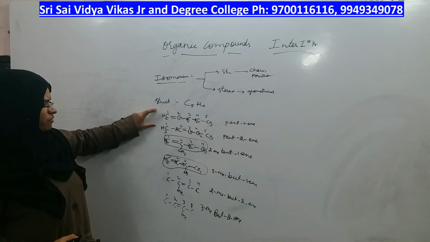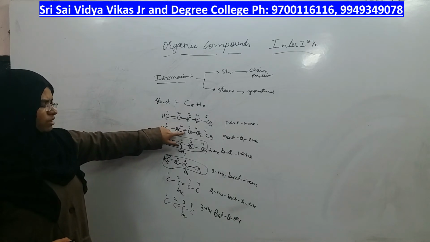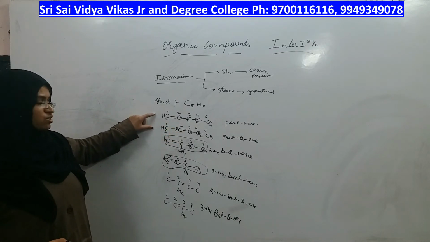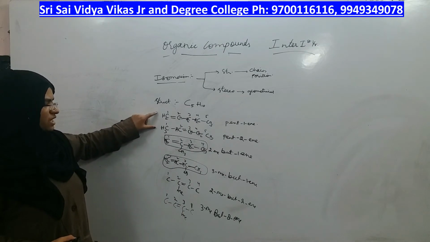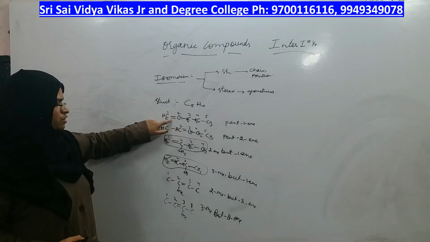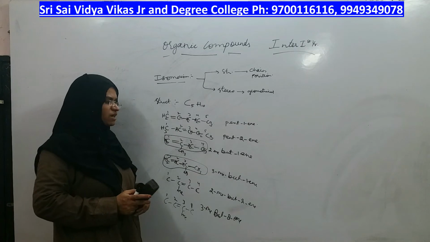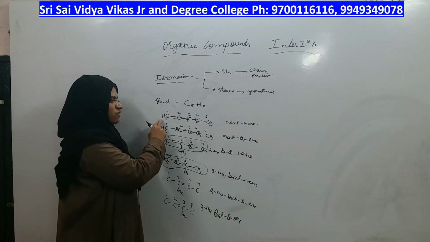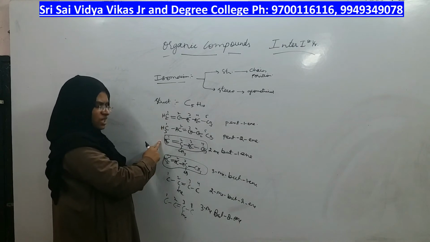What type of isomers are these two? The chain is same, but the position of the double bond is different. So first and second are position isomers because position of the double bond is different. Here the position was 1, here the position is 2. But first and third, which type of isomers are they? Here the number of carbons is 5, here the number of carbons is 4. So first and third are chain isomers.